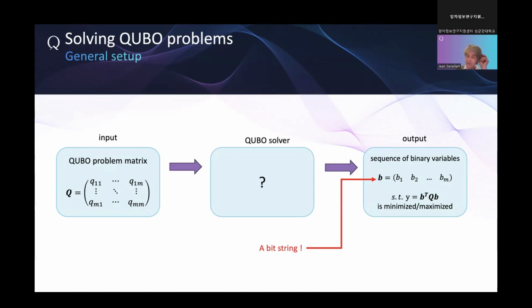Something that we can immediately identify is that b is a bit string. And a bit string is exactly what the quantum computer is generating. So there is a natural connection to a qubit representation here. That makes us think that we could find some quantum formulation of the problem.